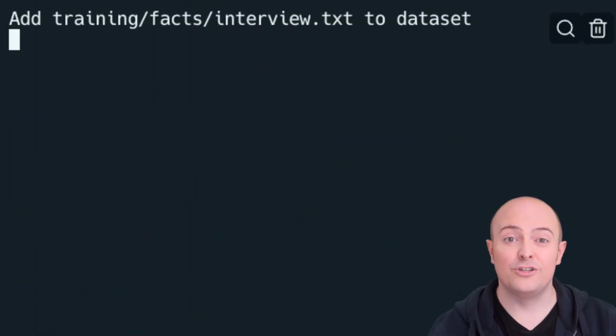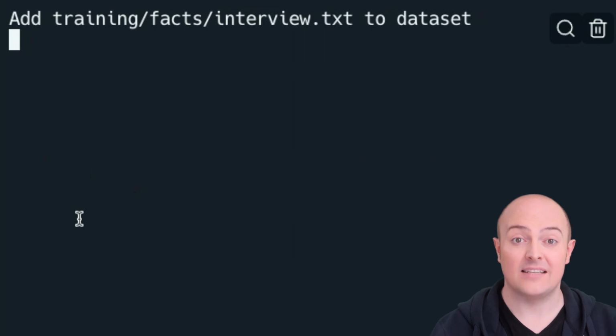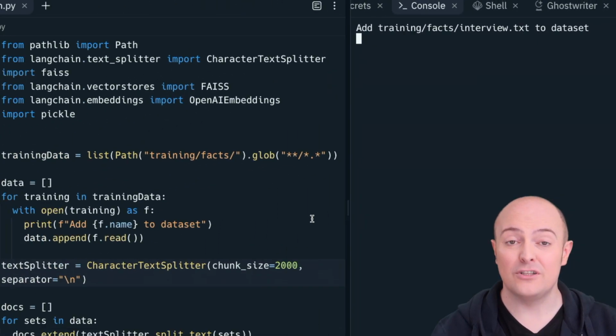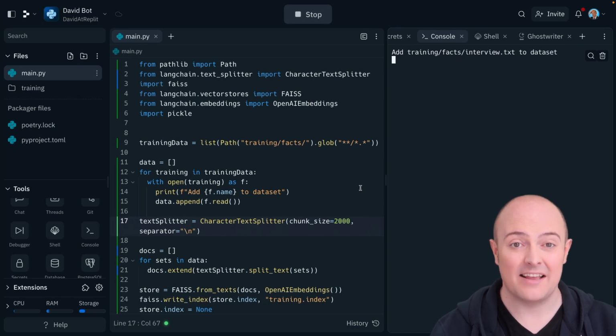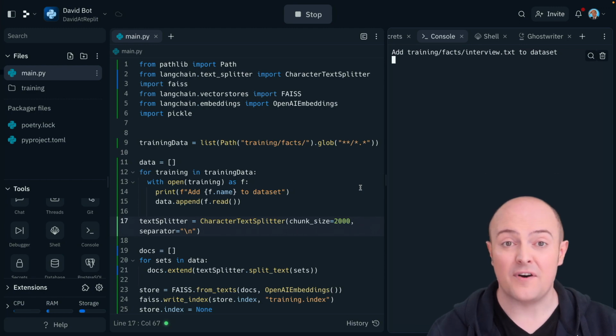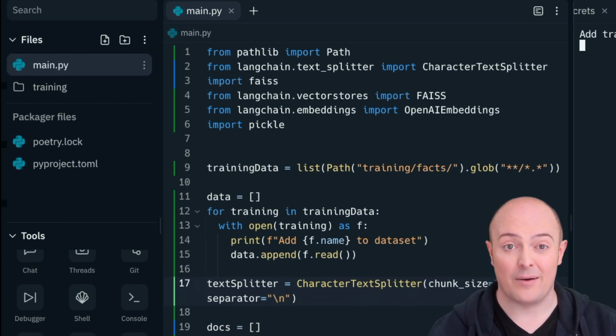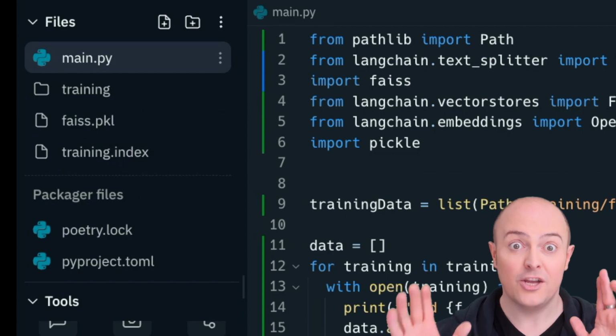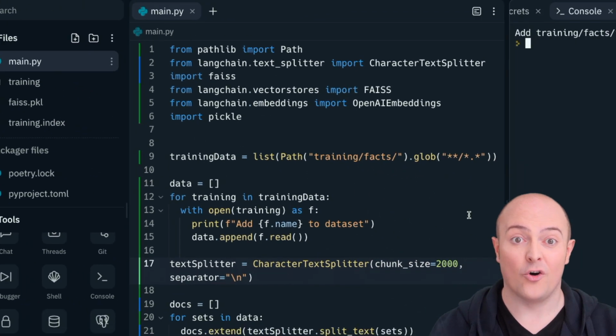Now, when you run this, you'll notice a significant pause as it processes all that data, converts it into the vector format and saves it to file. But eventually you'll notice those files pop up in the file pane and the program terminate. Congratulations, you've trained your bot on all that data.